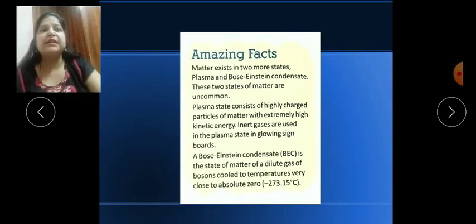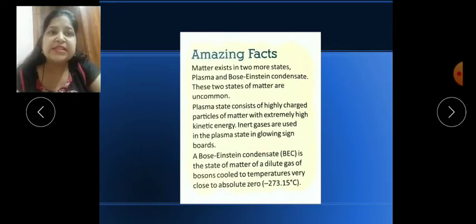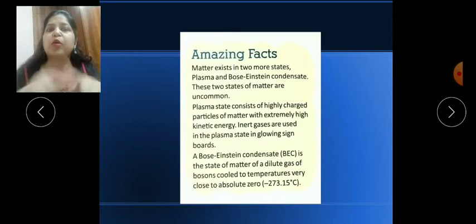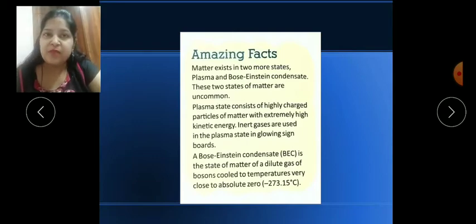We have inert gases like neon, krypton, xenon. These neon gases are used in the plasma state, a very high state. They have very high kinetic energy, and people use them for glowing signboards for advertisement. Whenever you go to any mall or market, you can see the glowing, shining signboards. They contain this plasma gas.